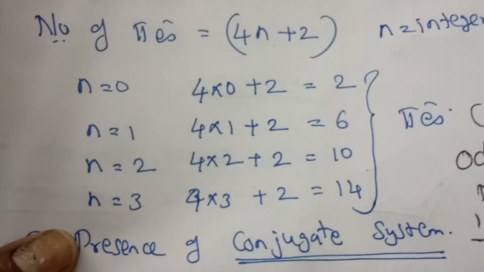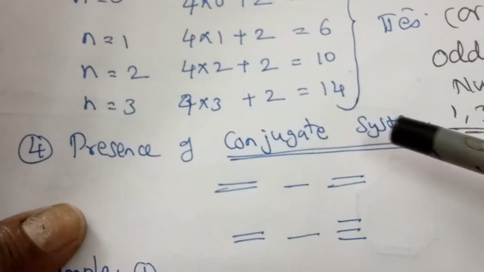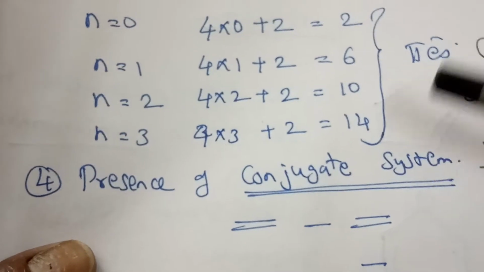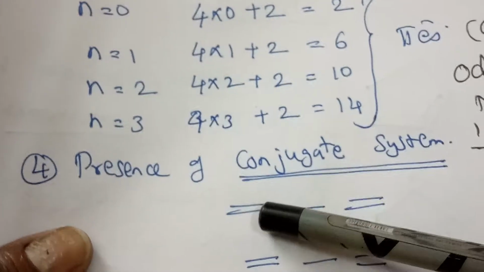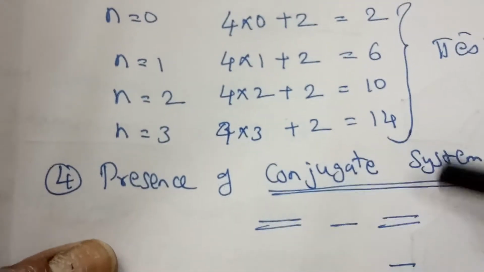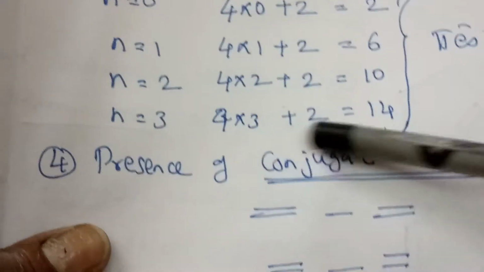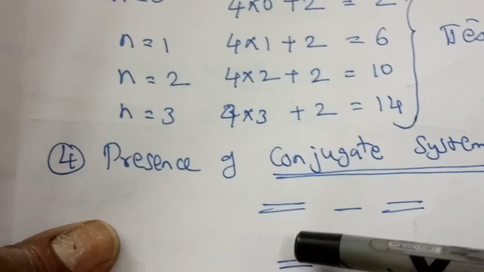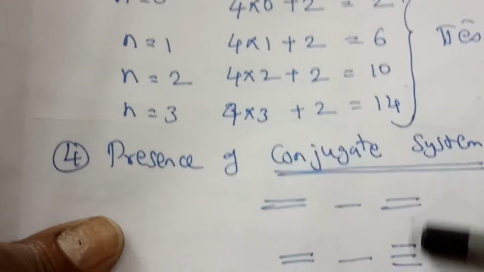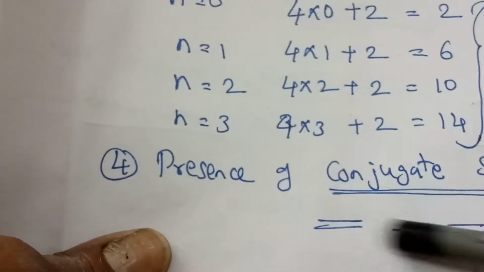The last very important point is that the substance should have a conjugate system. The meaning of a conjugate system is that the compound should contain double bond, single bond, double bond in an alternating manner. Then only the pi electrons could delocalize. Or you can see double, single, triple. Anyhow, the possibility of the electrons being delocalized is called a conjugate system.